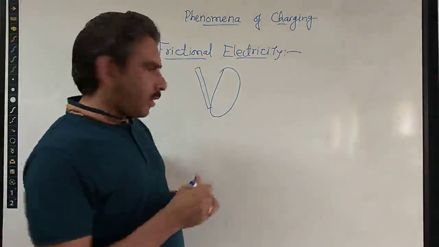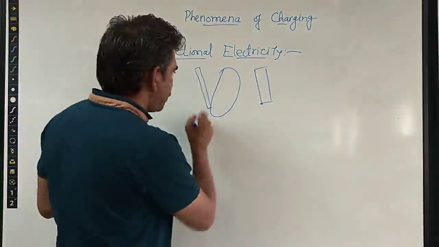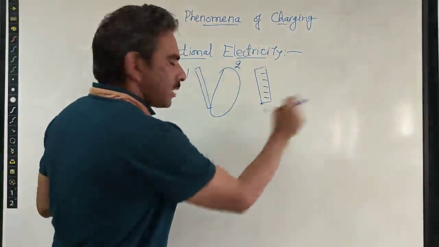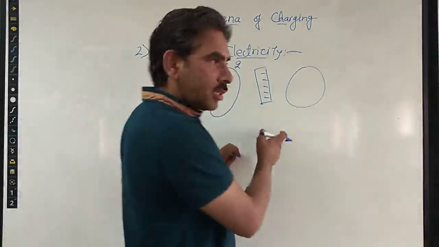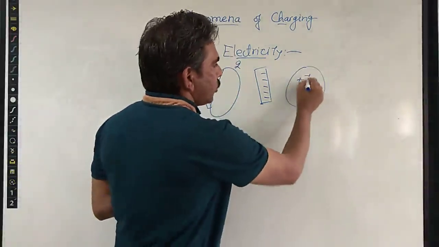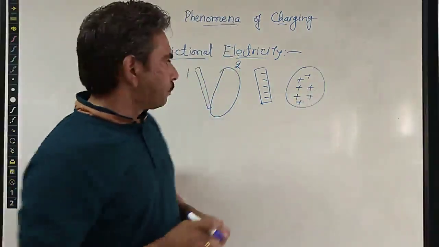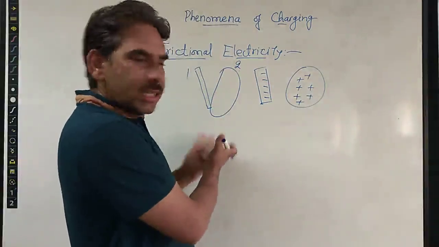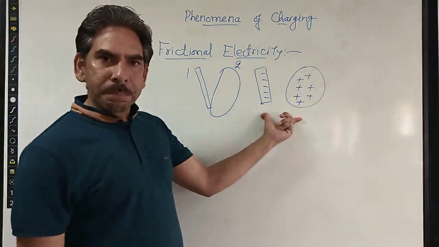So due to the process of rubbing, one kind of charge appears on one object. Suppose this is one object, this is the second object. This gains some negative charge because it is gaining electrons. The other one has the same amount of charge because it is losing electrons. In this way, these two objects which were originally uncharged, by the process of friction, now carry some charge of opposite polarity.